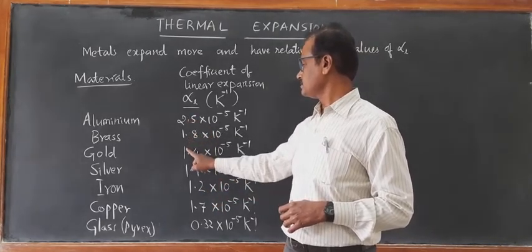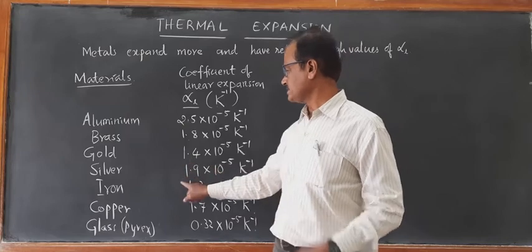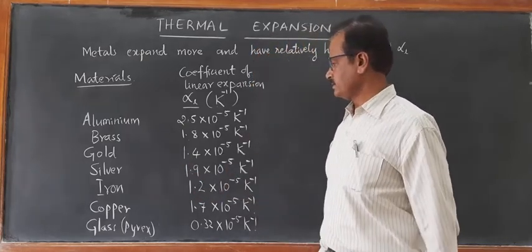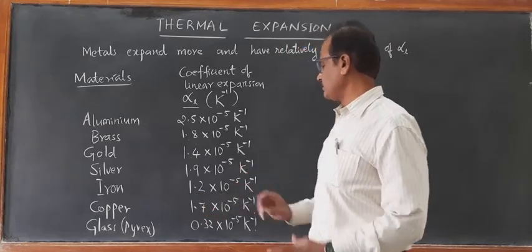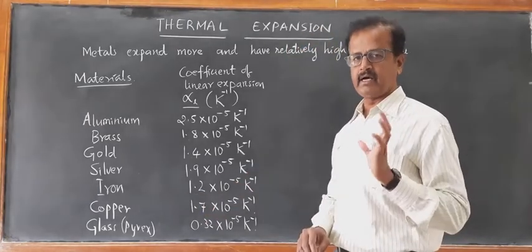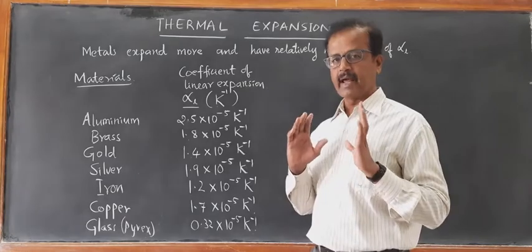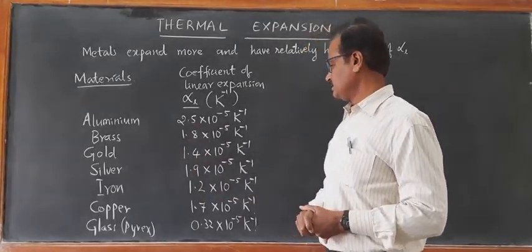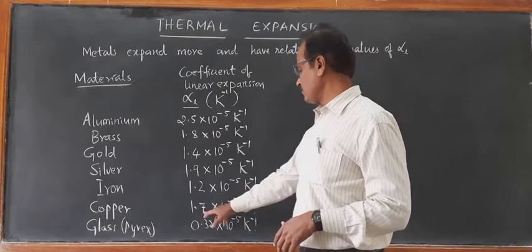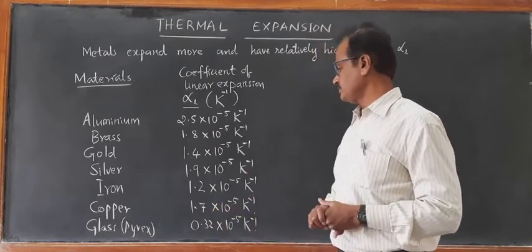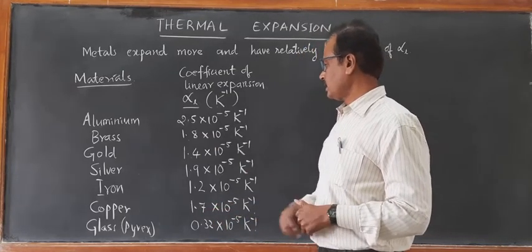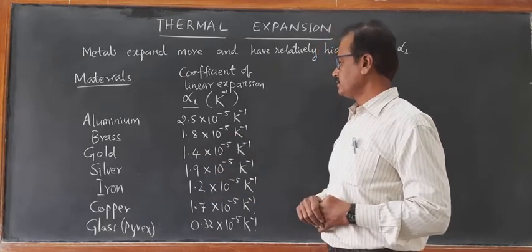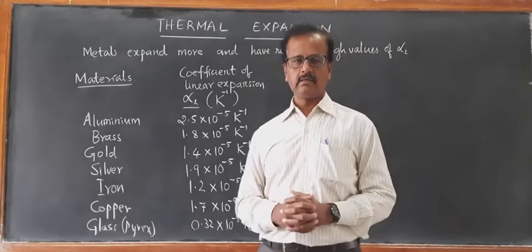Aluminium, brass, gold, silver. Silver has 1.9 into 10 to the power of minus 5 per Kelvin. Iron has 1.2 into 10 to the power of minus 5 per Kelvin. Iron is a little less compared to aluminium and brass. Copper has 1.7 into 10 to the power of minus 5 per Kelvin. And gold 1.4 into 10 to the power of minus 5 per Kelvin. What do you mean by this?